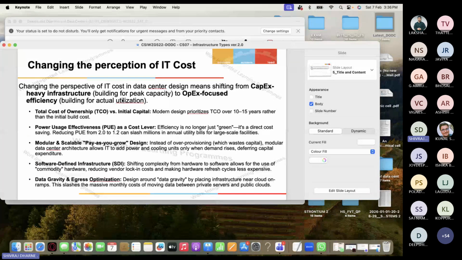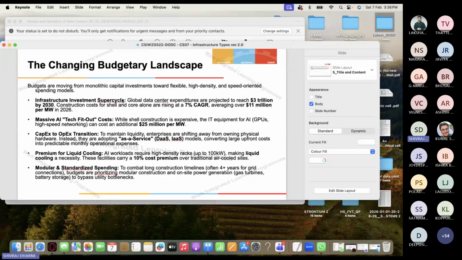What is changing the perception of IT cost? OpEx, right? We talked about it. And building budgets are moving from monolithic capital investments toward flexible, high density and speed oriented spending models, right? So you can say global data center expenditures are projected to reach $3 trillion by 2030. So construction cost for shell and core alone are rising at a 7% CAGR, right?